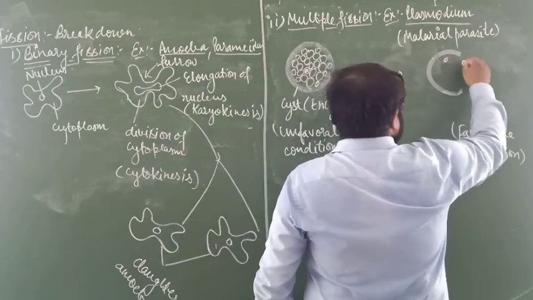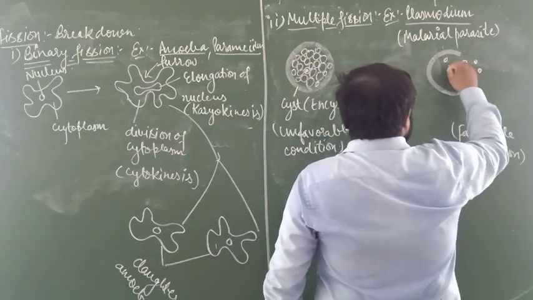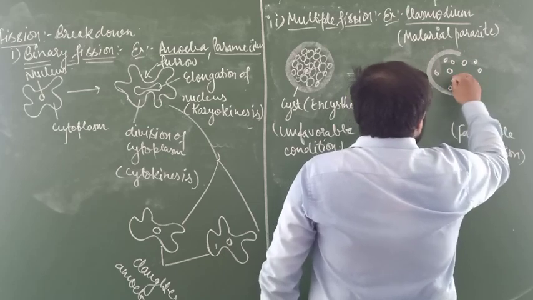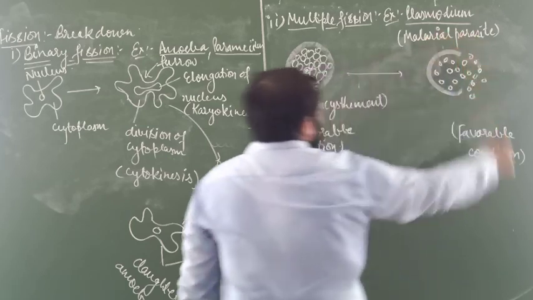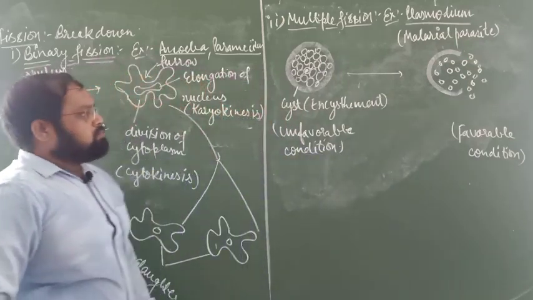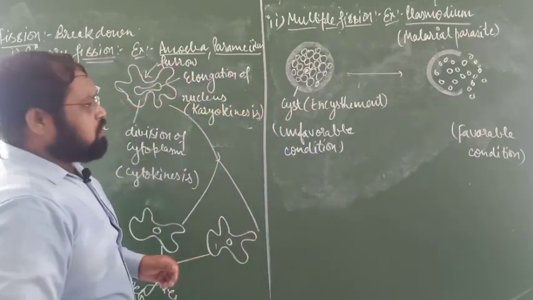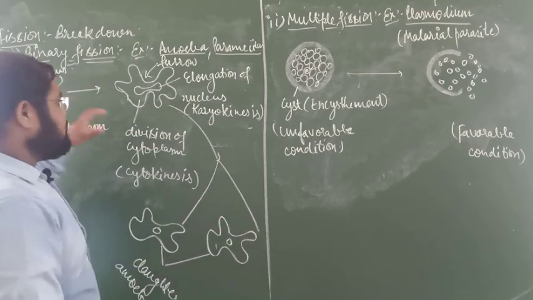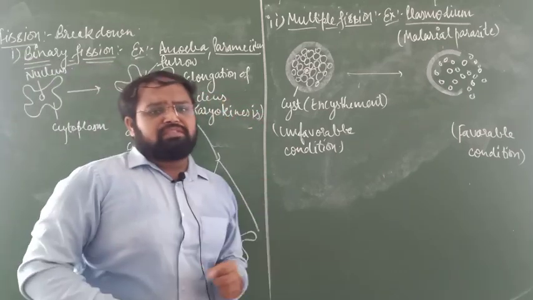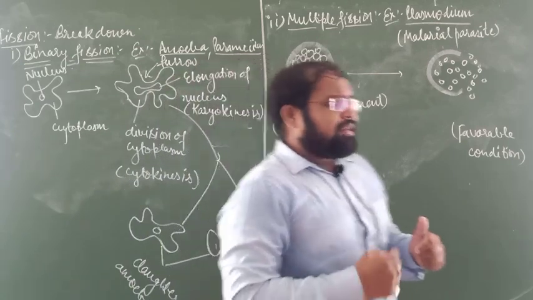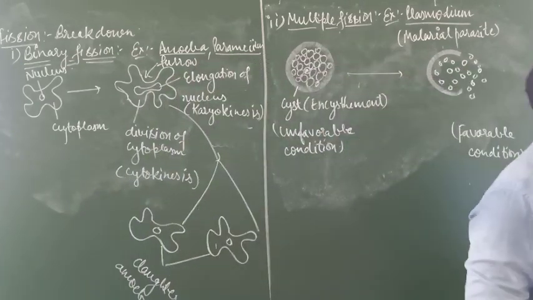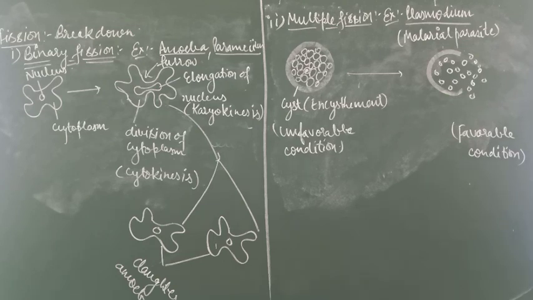And all the Plasmodium will be released in our body and cause a disease called malaria. So these are the two types of fission. First is binary fission and the second one is multiple fission. Okay. So now for the next one, please note this down fast. You have to note it down, please.